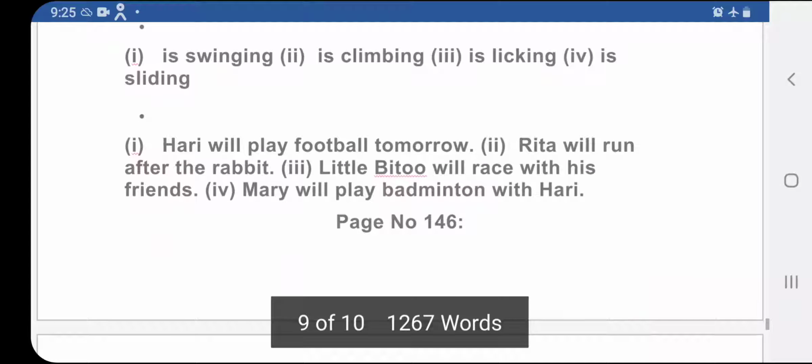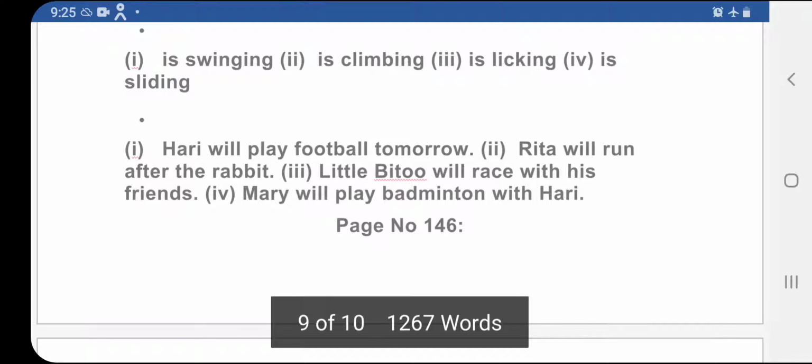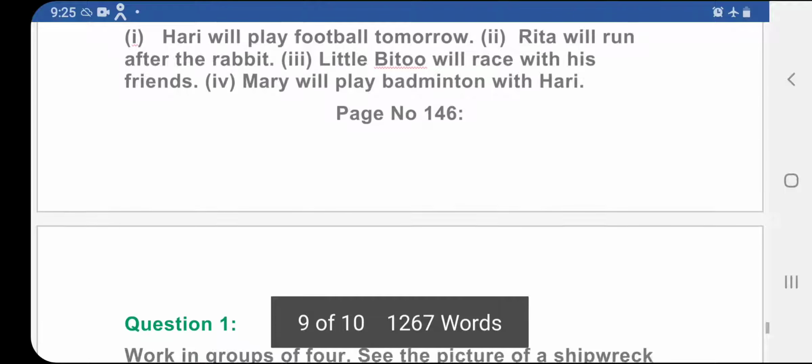Now the answers are given here. Rita will run after the rabbit. Little Bittu will race with his friends. Mary will play badminton with Hari.